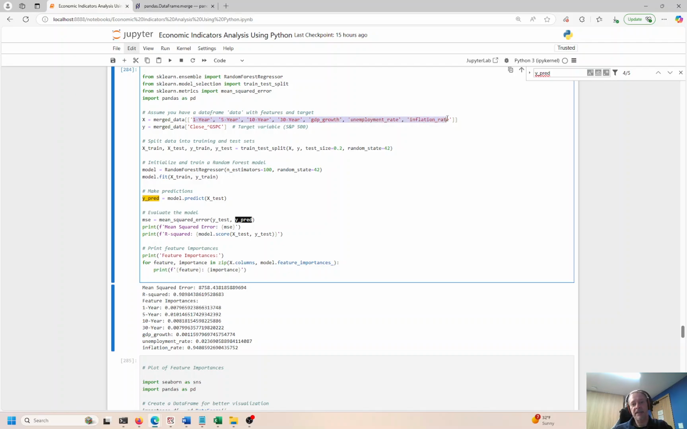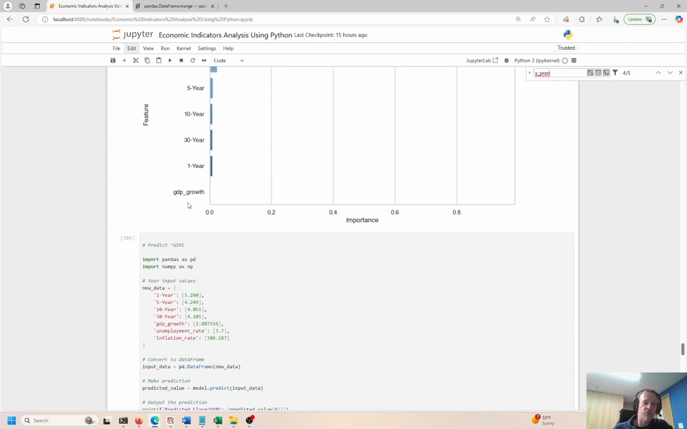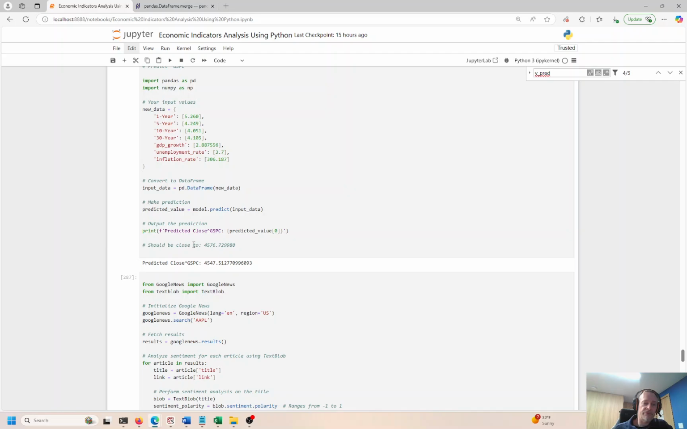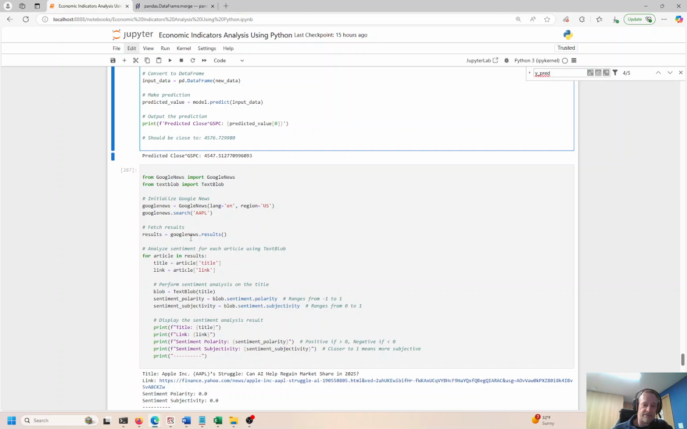GDP, unemployment, and inflation rate, that's a tongue twister. And we're predicting stock price to the tune of almost perfect. We're off about 0.5%. That's the deviation right here.